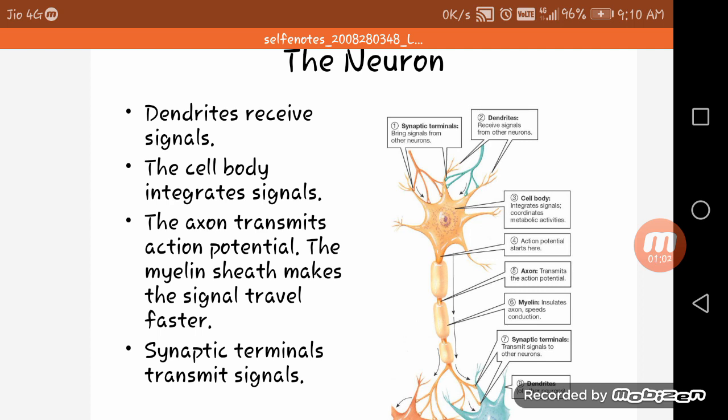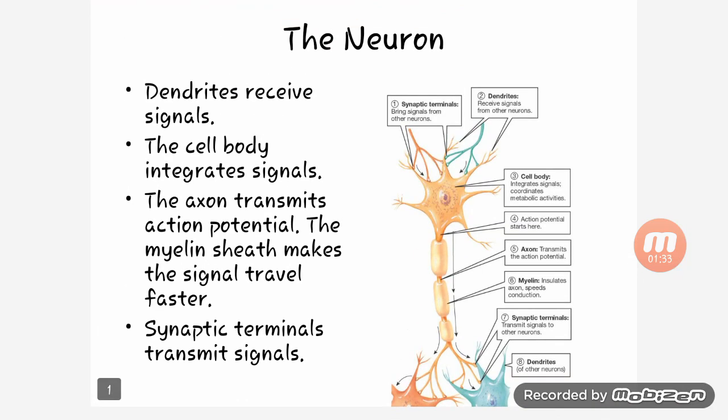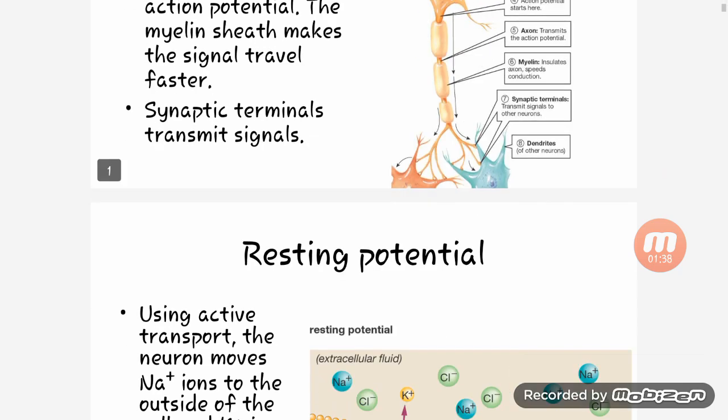Then the cell body integrates the signal and coordinates metabolic activity. Then the action potential starts from the axon. You can see here, then the axon transmits the action potential. Then myelin insulates the axon and speeds conduction. Then the synaptic terminal transmits signal to the other neurons, then the dendrites of the other neurons. So you can see this whole, these are the two cells. You can see the lower is the dendrites and upper is the neuron.